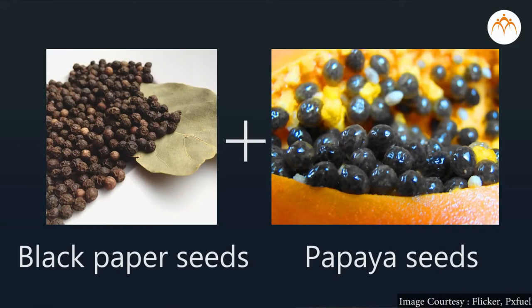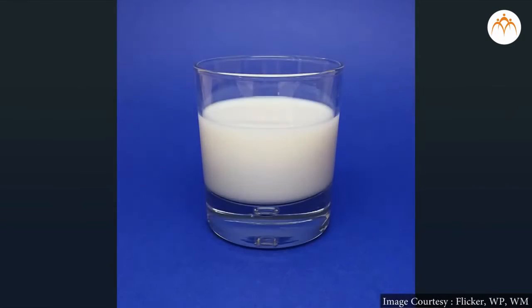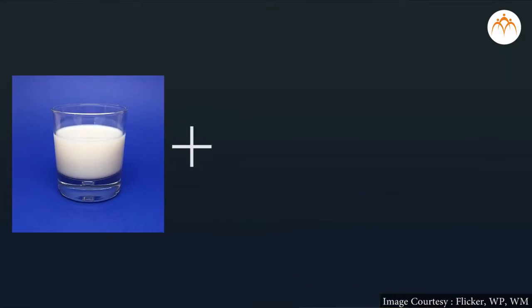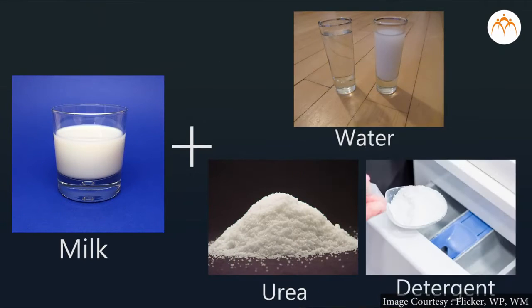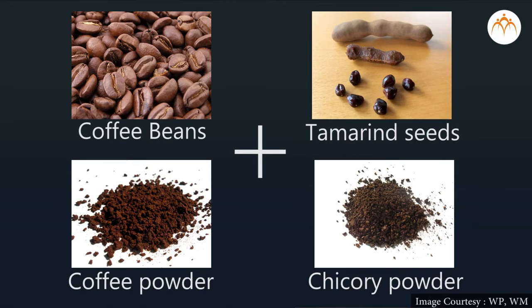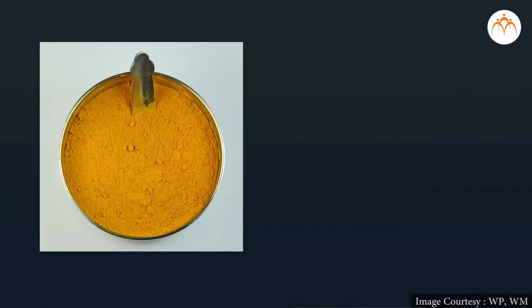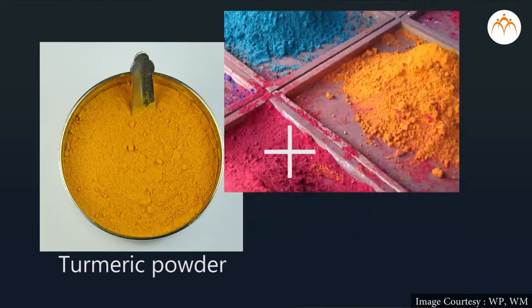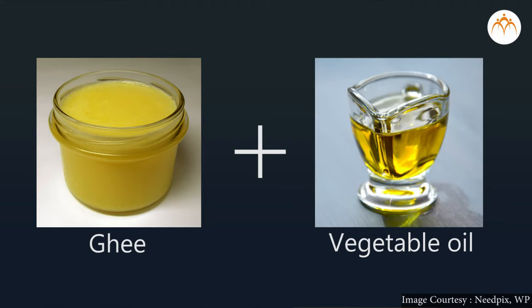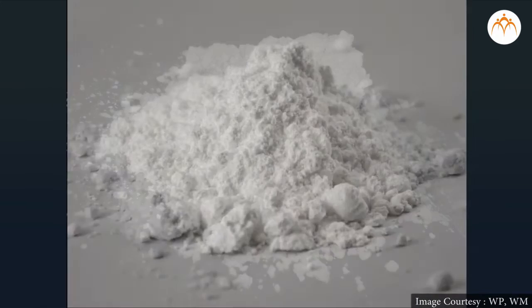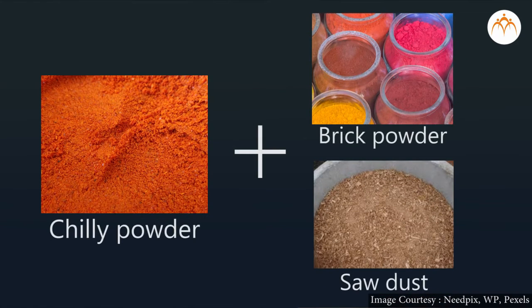Now, I'll give you some common examples of food adulteration. Black pepper seeds are mixed with papaya seeds. In our country, milk is often adulterated by adding water, urea, detergent, etc. Coffee powder is adulterated by adding tamarind seeds, chicory powder, etc. One may find turmeric powder adulterated with aniline dye or methanil yellow. We may find vegetable oil or animal fats in ghee, chalk powder added to sugar, brick powder or sawdust added to chili powder, and many more.